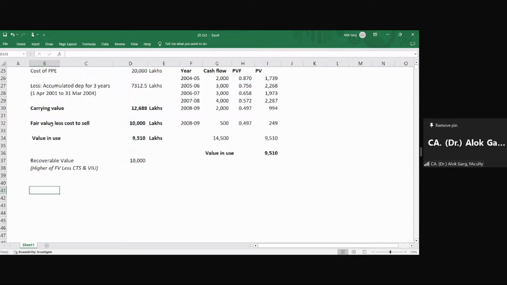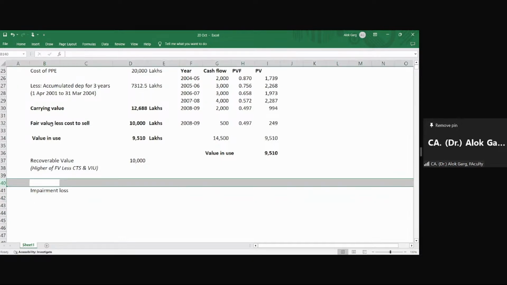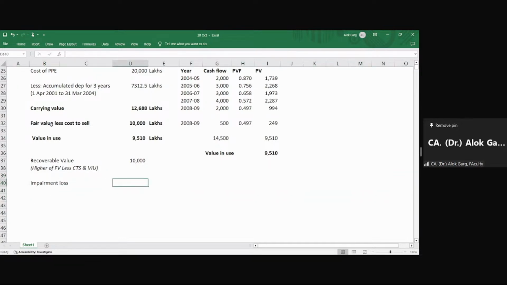What is the impairment loss? 2,688 lakhs. 12,688 minus 10,000 is 2,688. What is my depreciation? Revised depreciation. What is my revised depreciation?